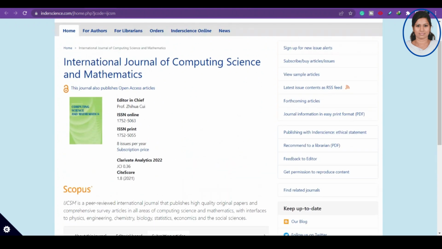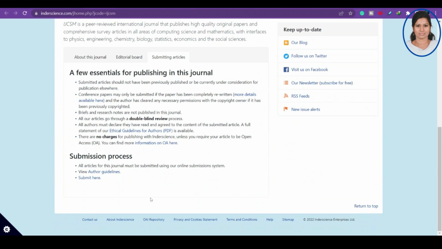So you have to go and check the article author instructions here as well, because every journal has its own template, so you have to just follow it. And if you want to convert your paper to any template, there is a specific website for that. I can also discuss it in a separate video.